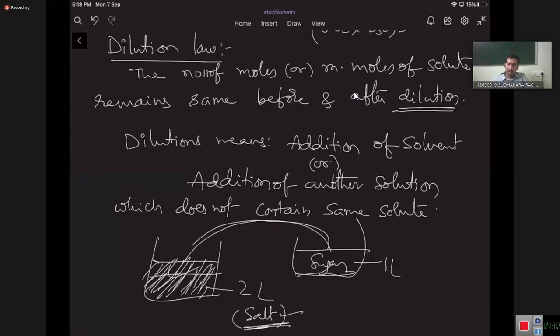Yes, the sugar solution also gets diluted, because its volume becomes 3 liters from 1 liter. The salt solution volume also becomes 3 liters from 2 liters. Therefore it is dilution for both solutions, when the two solutions do not contain the same solute. Or if you directly add solvent, that is also dilution. During this dilution, the number of moles or millimoles of the solute remains constant.